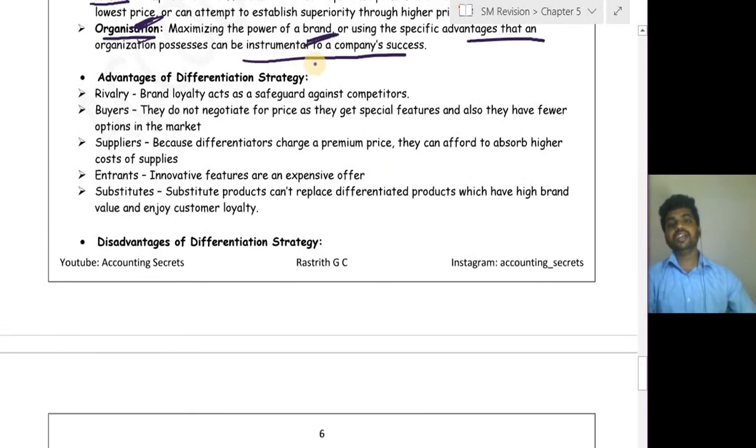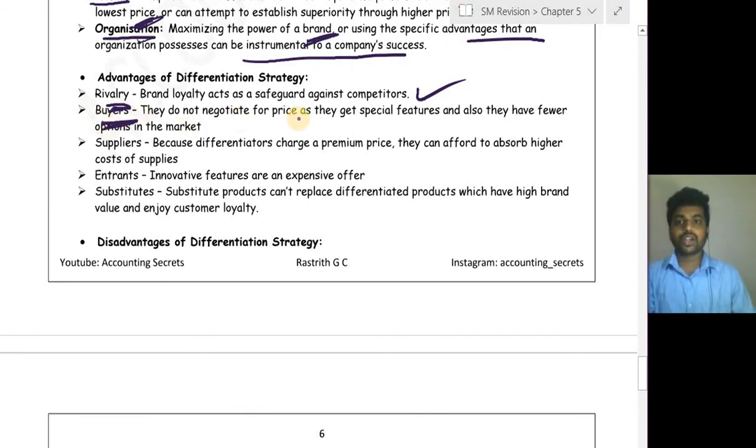Okay, what are the advantages of the differentiation strategy compared to rivalry? Brand loyalty acts as a safeguard against competitors. So the people who are once satisfied with the product of the particular differentiated strategist firm will stay in that particular firm itself. They will not switch to other rivals. So it is difficult for the rivals to get the customers.